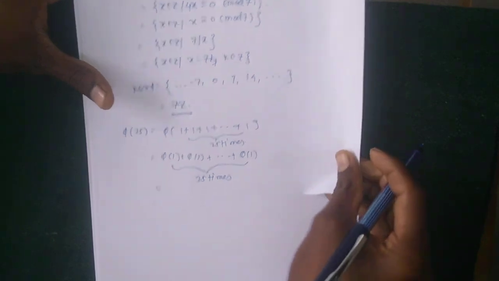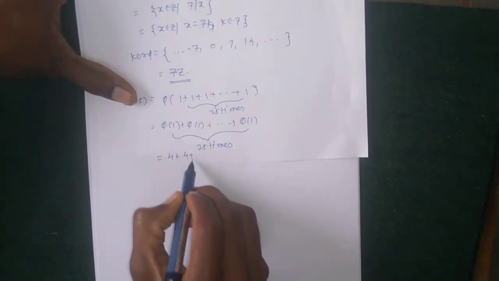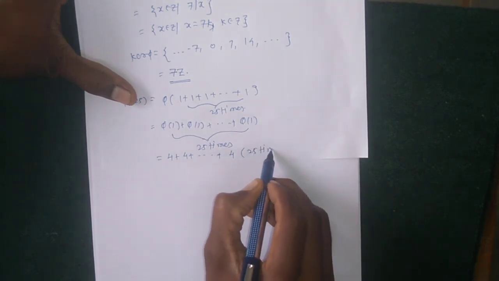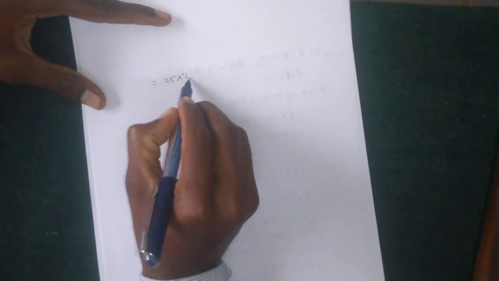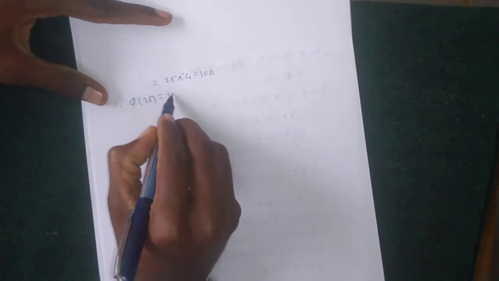Phi of 1 has the value 4, so we get 25 into 4 equals 100, and therefore phi of 25 equals 100. So this is one example.